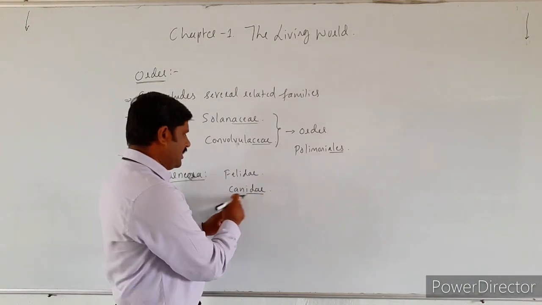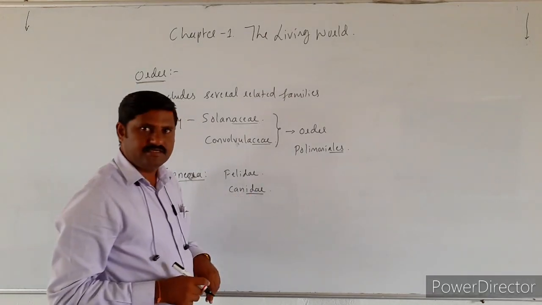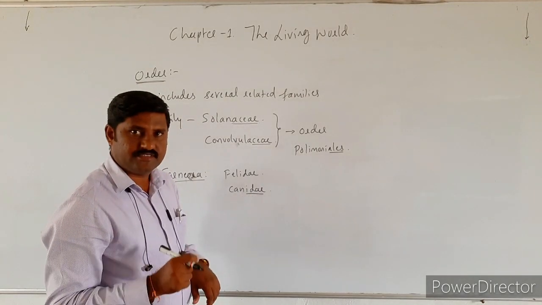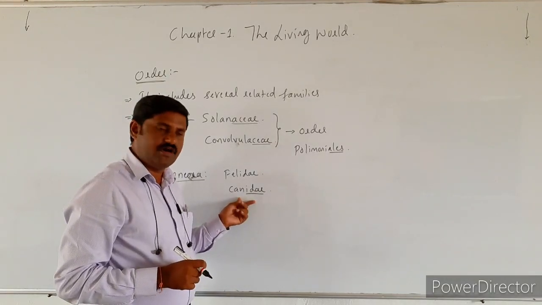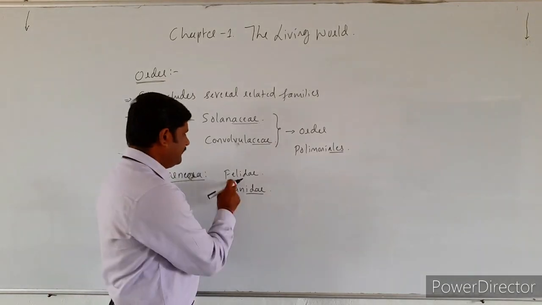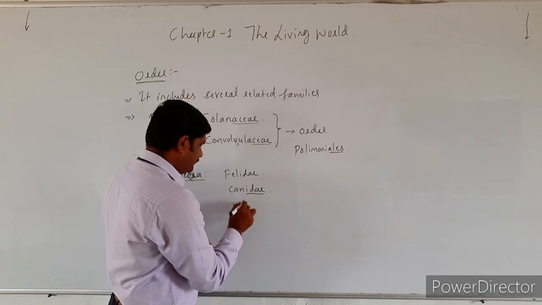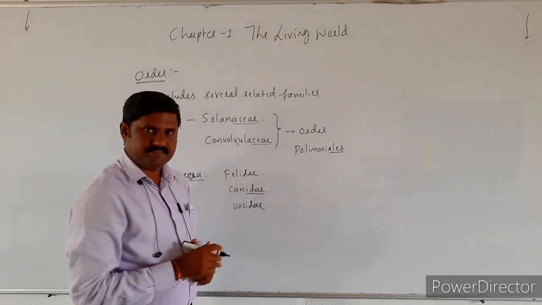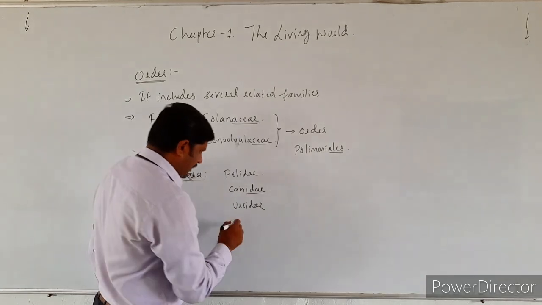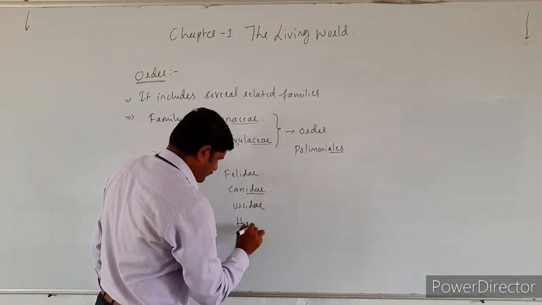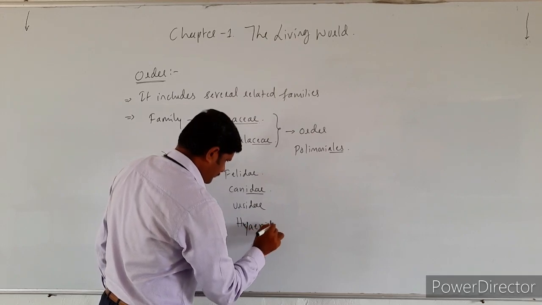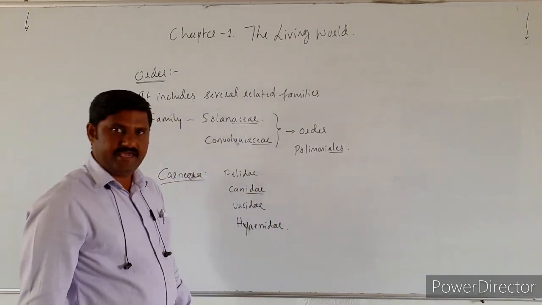Canis familiaris is the scientific name of dog. Canidae, Felidae, Ursidae, as well as Hyenidae.